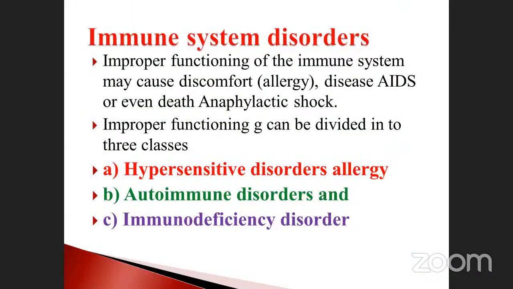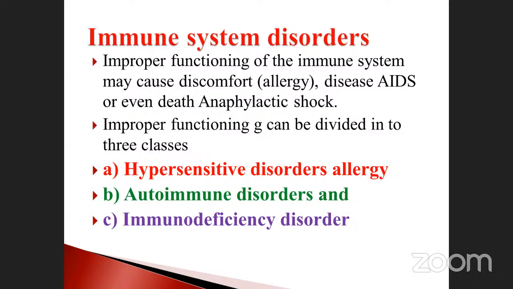And next we'll pass on to the disorder. We will finish it up to this level only, I think. Immune system disorder. What are the types of immune system disorder? When will it happen? Improper functions of the immune system may cause discomfort, allergy, disease, even death, anaphylactic shock. The immune system includes immune response cells and immune organs: beta lymphocytes, bone marrow, thymus gland, and also lymph nodes, lymphoid organs. These all produce the antibodies, isn't it?